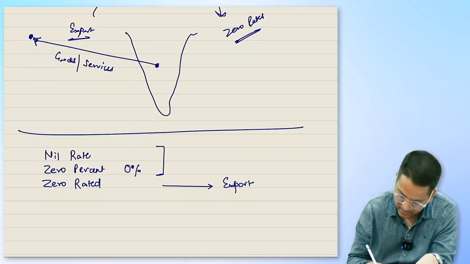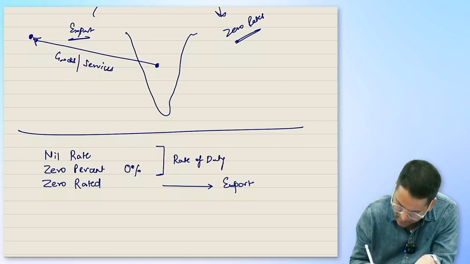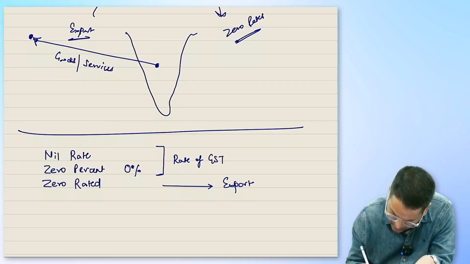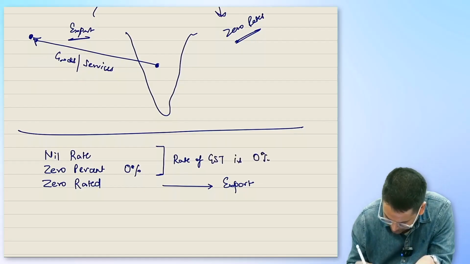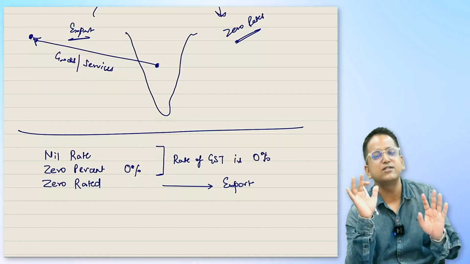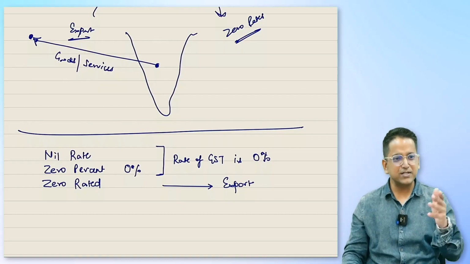This means that the rate of duty, or let us take the rate of GST, the rate of GST is 0%. The rate of GST on that item itself is 0%. Government doesn't charge GST on it.